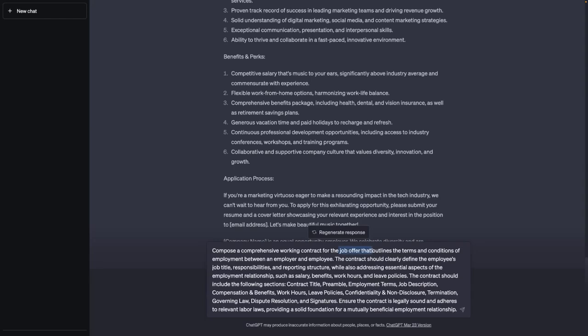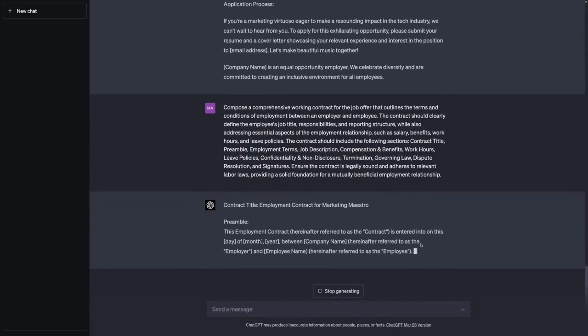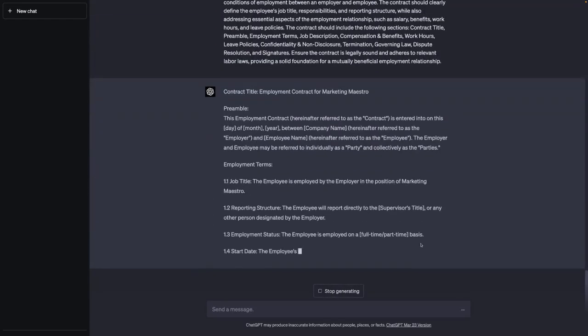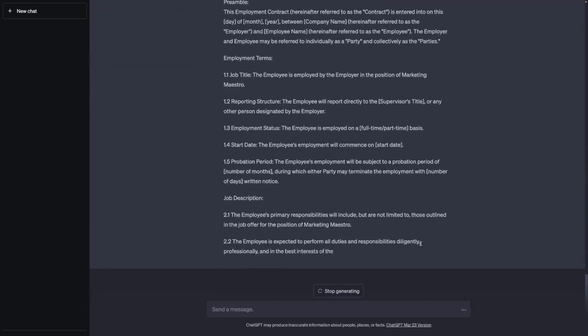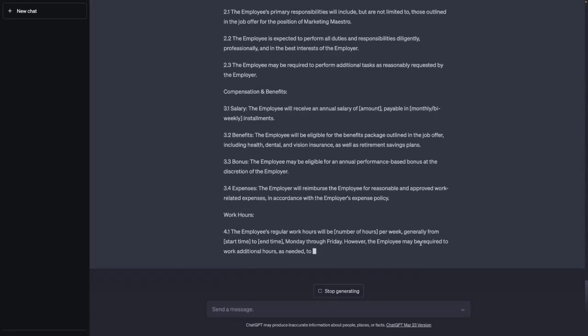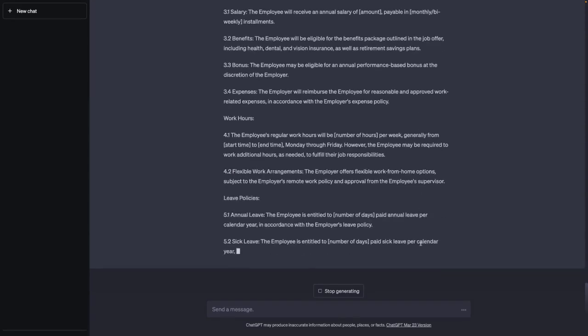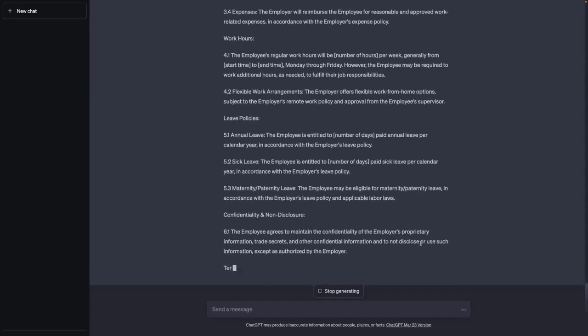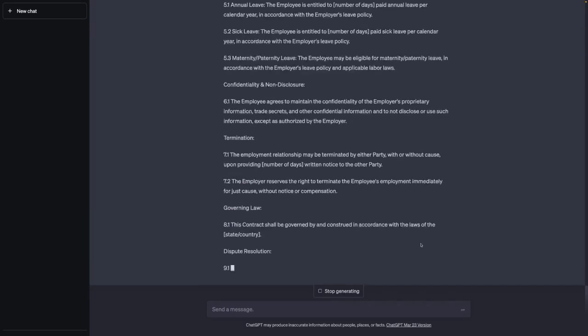In such a prompt, you can then refer to the job offer that we just wrote, so you don't have to re-add it in here. You should of course include what should be part of the contract, and you can add a legal part in the prompt, but as I said, that's of course not the end of the story. In the end, you have to check this internally with your respective lawyers. But with this, you have one chat where you can easily create a job offer and then base the actual working contract on the offer you created. So this can all be done within seconds, and this definitely makes things a lot easier than they were before.